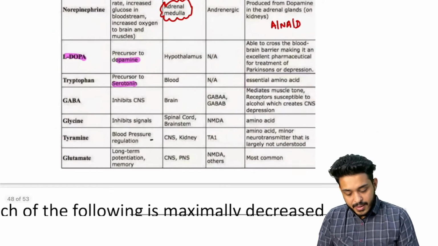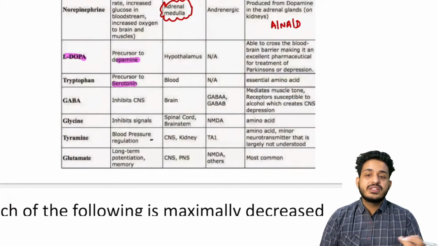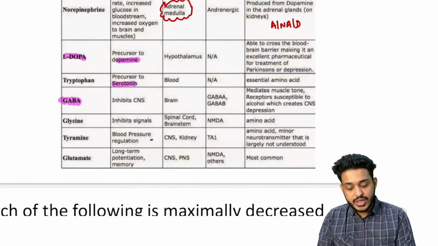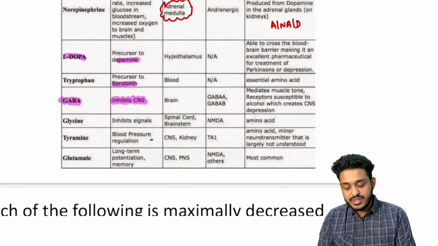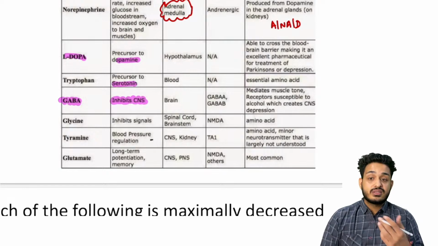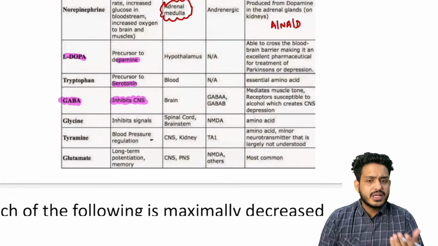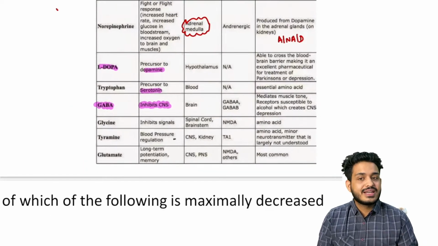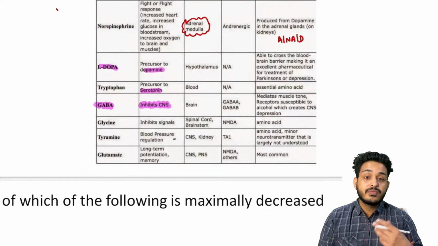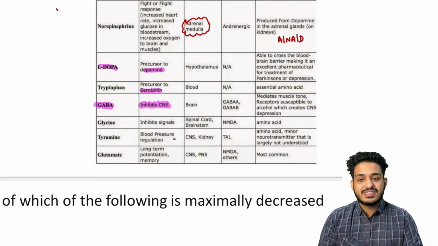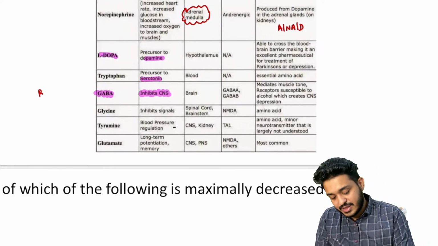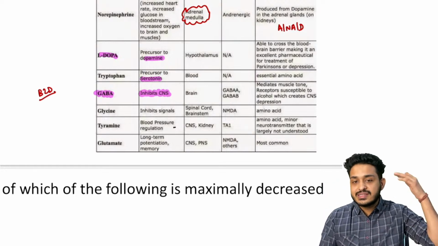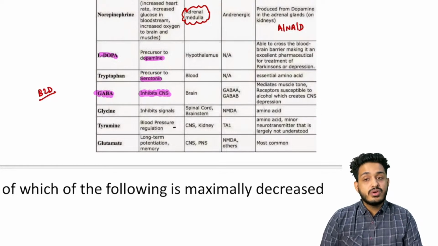GABA is always going to be inhibitory. GABA is always going to inhibit the CNS. We are having drugs that you are using, GABA mimetic and GABA facilitatory. Mimetics will be your barbiturates, and the second one, facilitatory, will be your benzodiazepines. Benzodiazepines group of drugs like clonazepam, all these drugs, they are going to decrease the activity of the brain. They are going to increase the GABA.